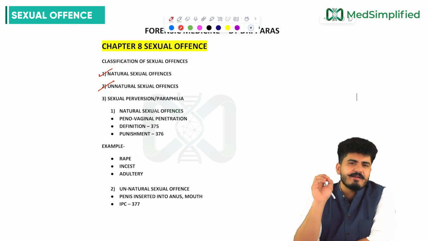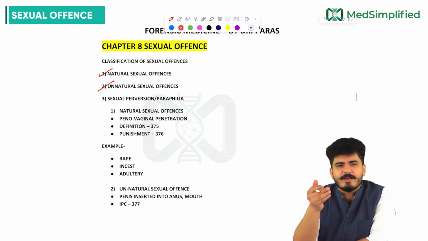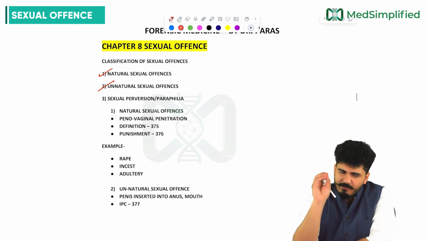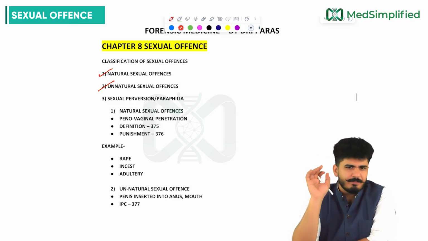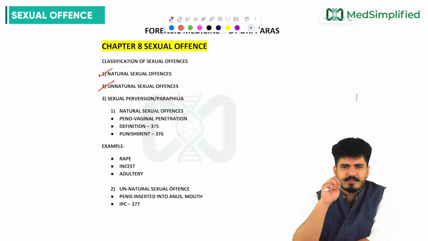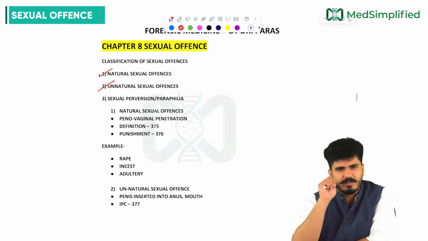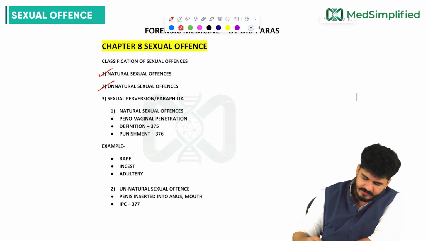Third category, we are having sexual perversions or the paraphilias. Without penetration also, the person is getting full gratification about the sexual intercourse, that is sexual perversions and paraphilias. So these are the three broad categories which we need to discuss in this chapter, my dear friends.